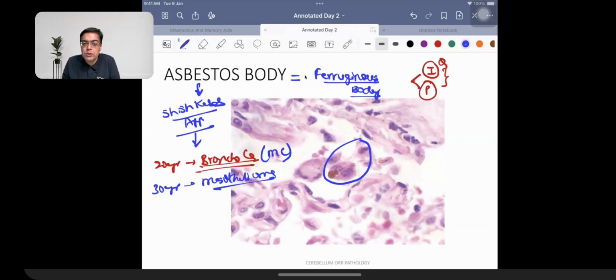So it is common, but it is not specific for asbestos. Mesothelioma is an example of a cancer that is going to be more specific for asbestosis. Whenever we are talking about bronchogenic carcinoma, the type of bronchogenic carcinoma that you associate with asbestos is going to be A for asbestos, A for adenocarcinoma. Adenocarcinoma. So if a patient is going to be having asbestos exposure, he can be having adenocarcinoma of the lung also, he can be having mesothelioma also.